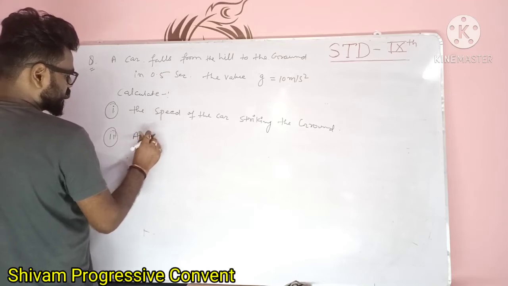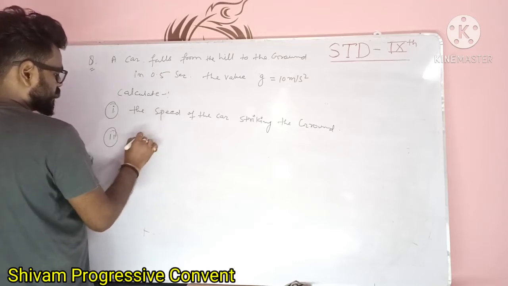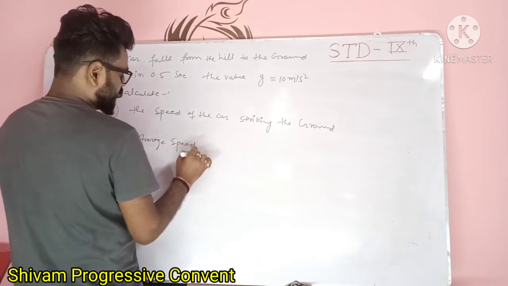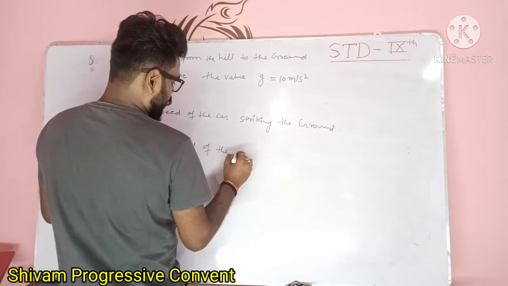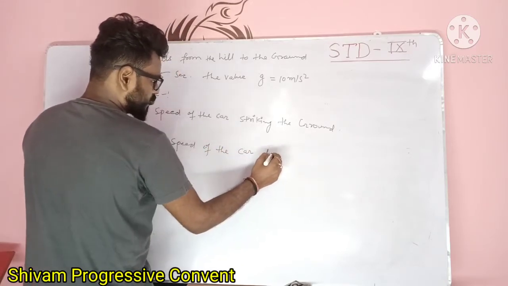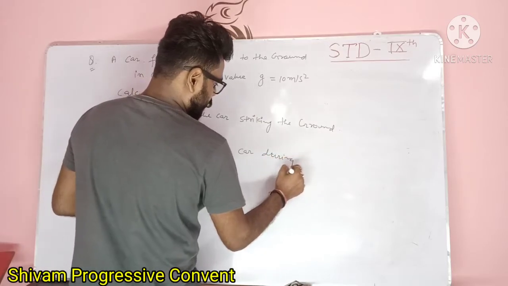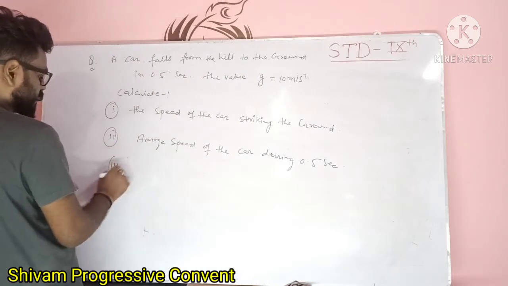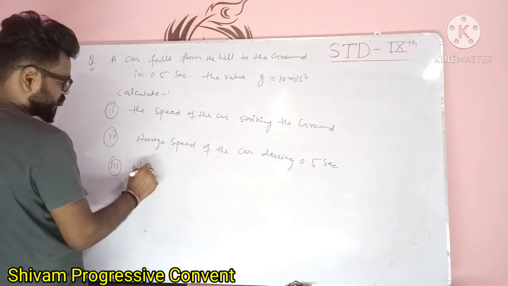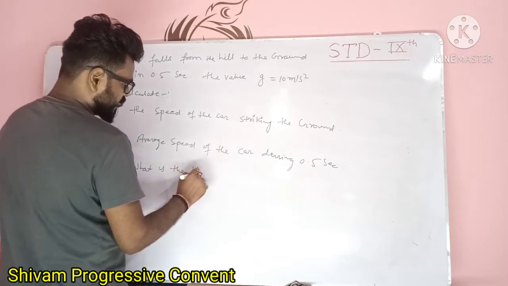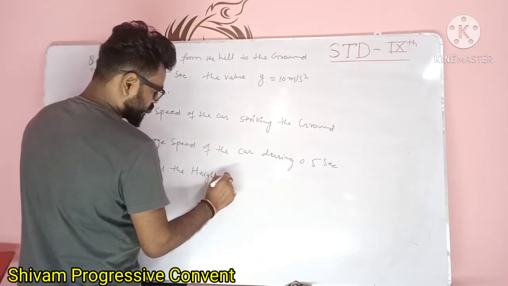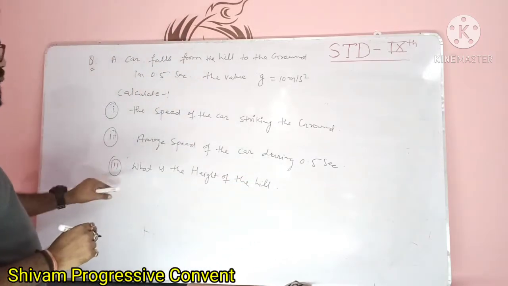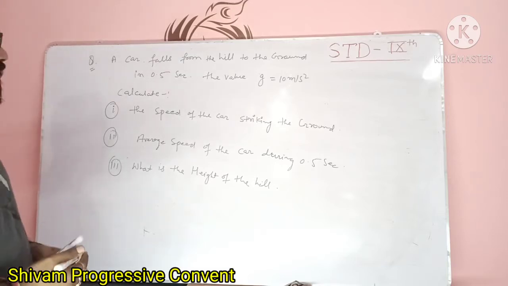Second, the average speed of the car during 0.5 सेकेंड, and third thing, what is the height of the hill. ये तीन चीज़ आपको निकालना है. Pause the video and note down this question. I will further solve this question.